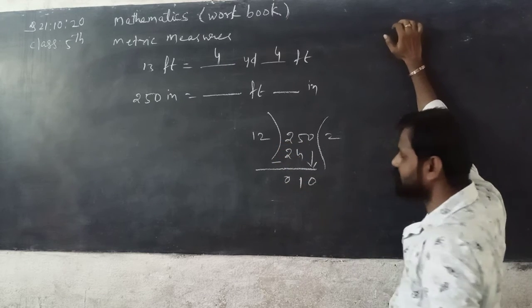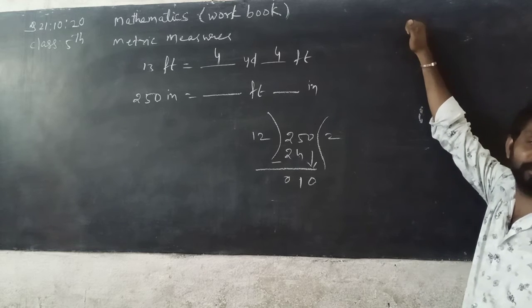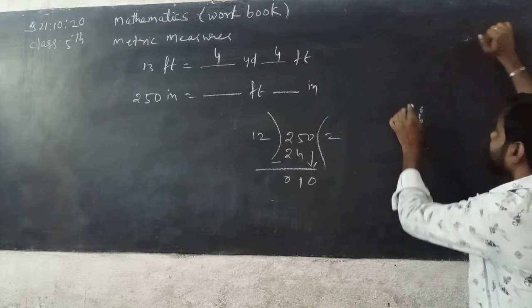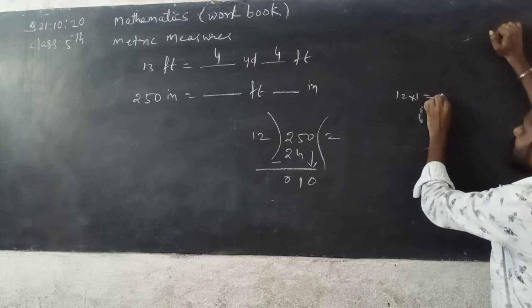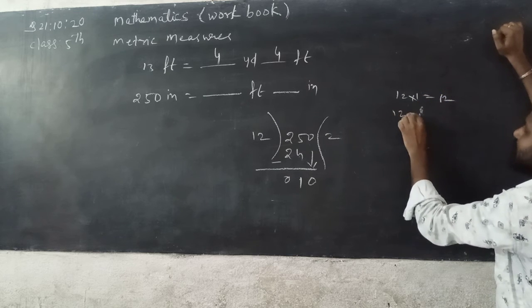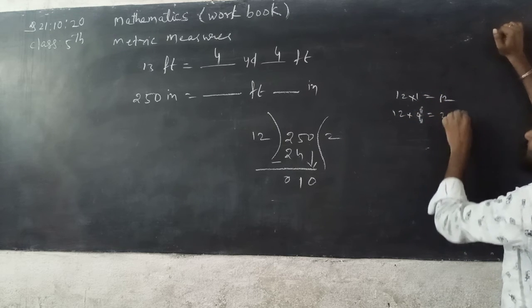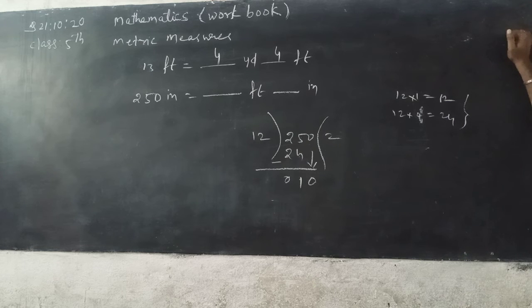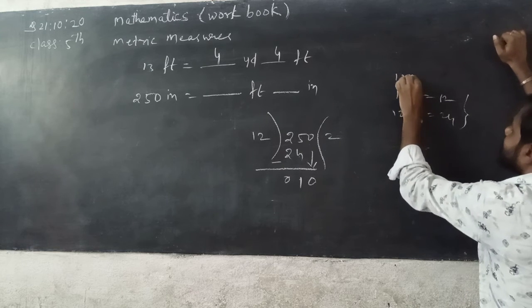Bring down 0. See here, where it is possible, 12 ones are 12. Listen carefully. Is 12 ones are 12 possible? Not possible. So 12 zeros are 0.